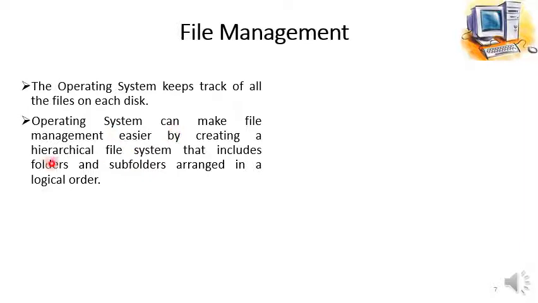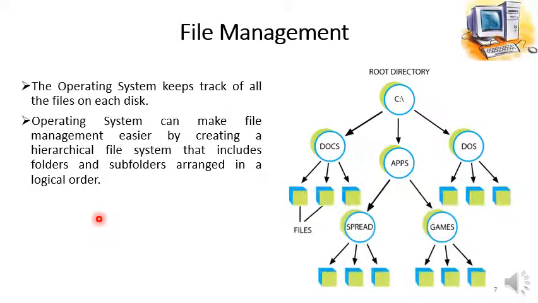The operating system can make file management easier by creating a hierarchical file system that includes folders and subfolders arranged in a logical order. Here in this diagram we can see how this hierarchical file system is managed by the operating system.